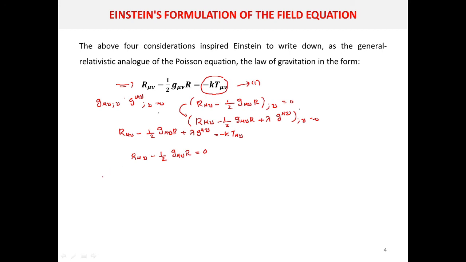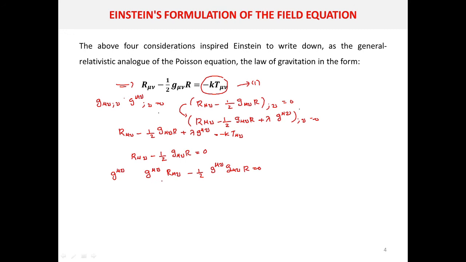Now you just multiply this particular equation with g mu nu. What you will get is g mu nu R mu nu minus half g mu nu into g mu nu R equal to 0. So we are using this contravariant metric tensor to raise indices, but here both the indices are the same.